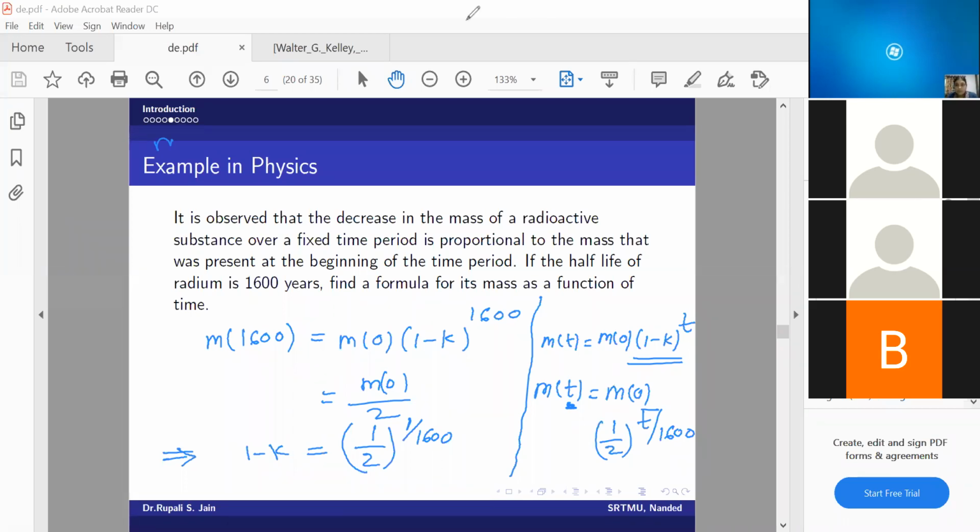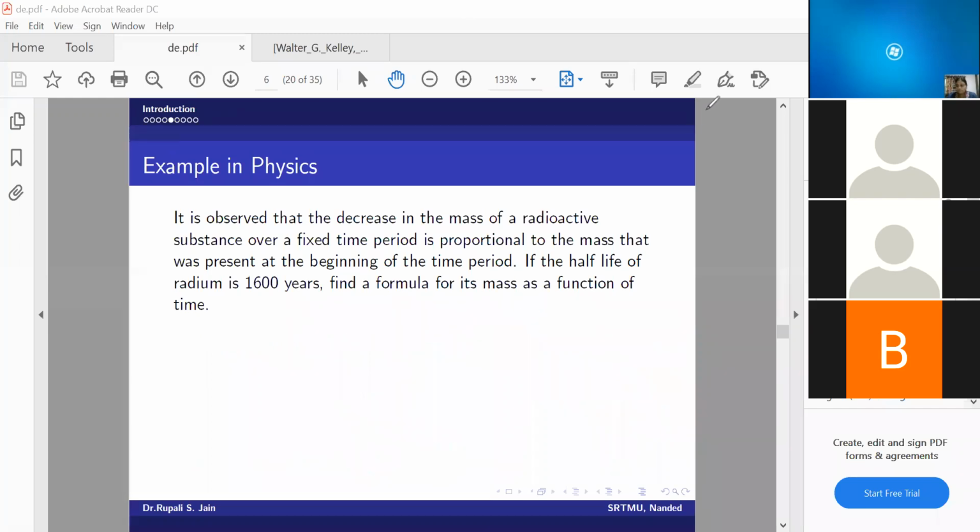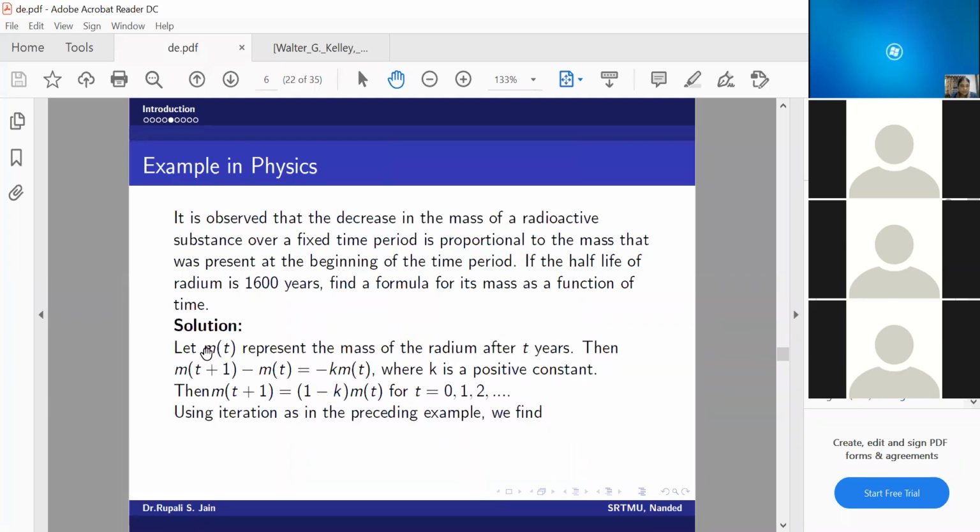So I will clear this. I will just show you this mouse that I can use. Yeah, you can see now.